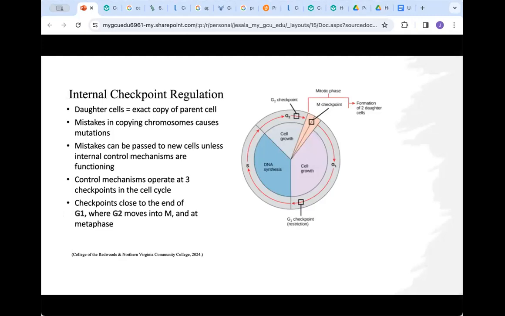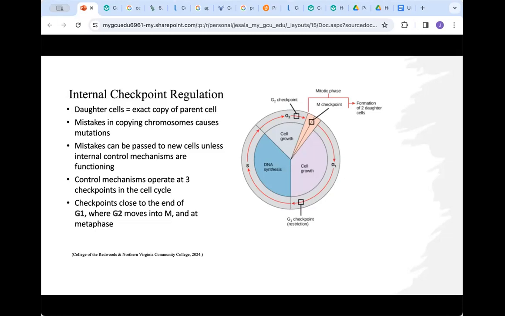As most of us have learned in basic biology, daughter cells are typically exact duplicates of the parent. However, mistakes can and do happen when copying or dispersing chromosomes. This causes mutations that get passed on to each new cell that is produced from the abnormal cell.